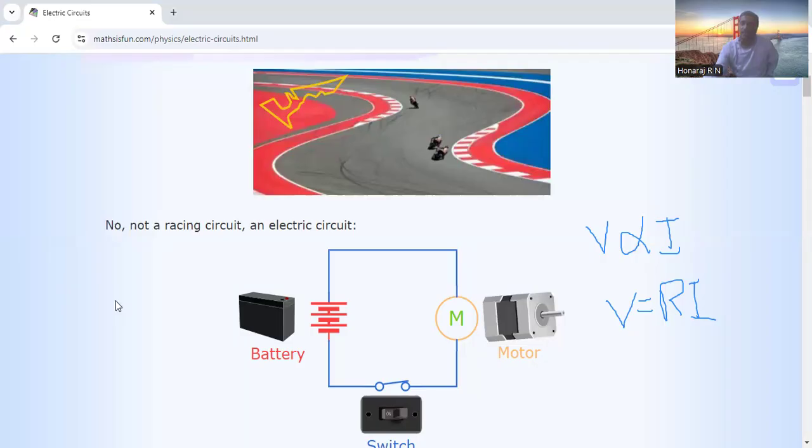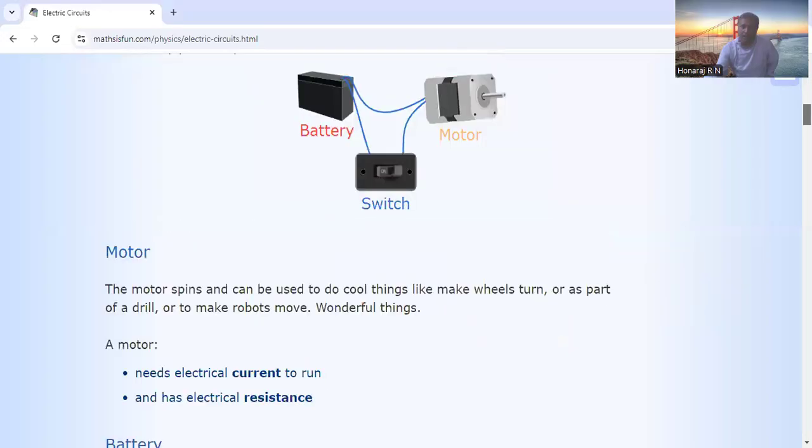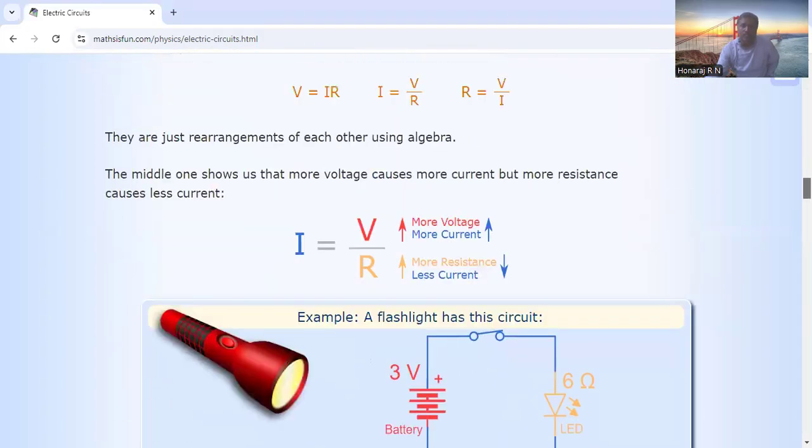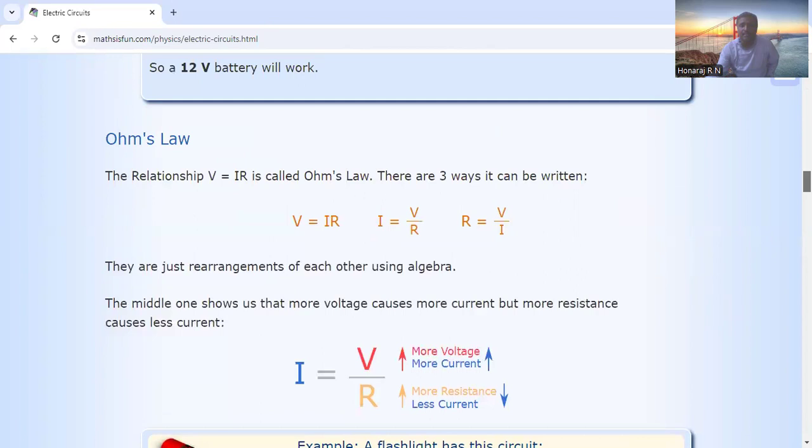Now let me take you to a very important concept. Ohm's law, as I told, V is equal to IR. R is nothing but resistance, the opposition offered to the flow of current. That can be given by R is equal to rho L by A, where rho is resistivity, L is length of the conductor, A is area of the conductor.